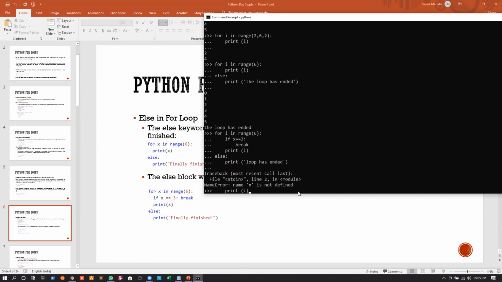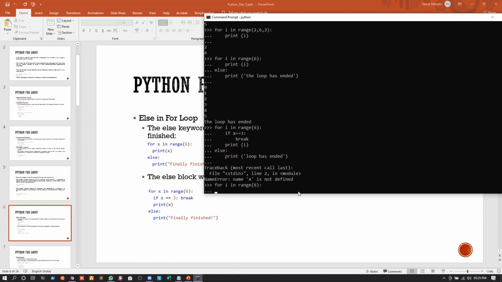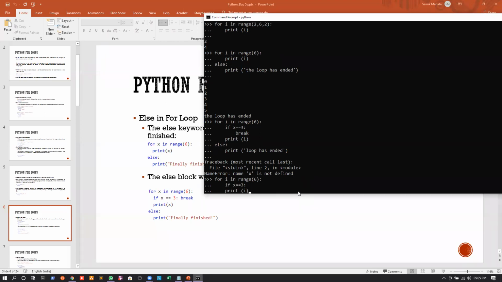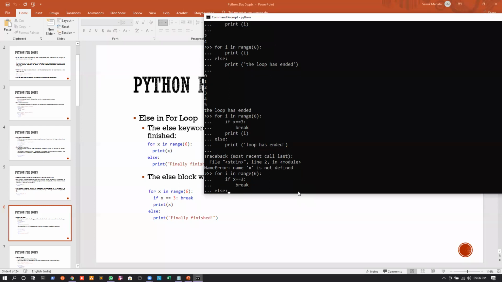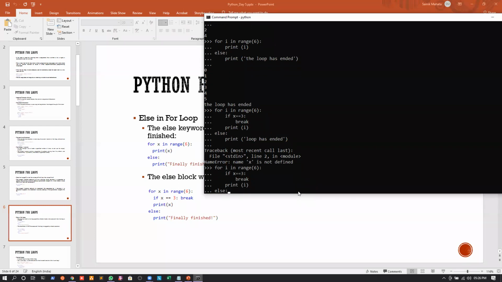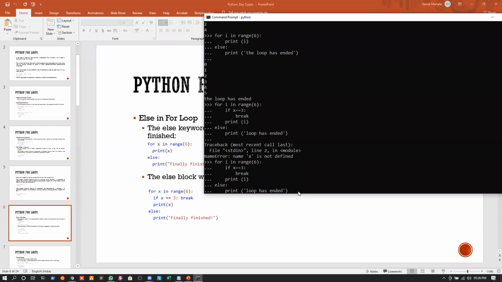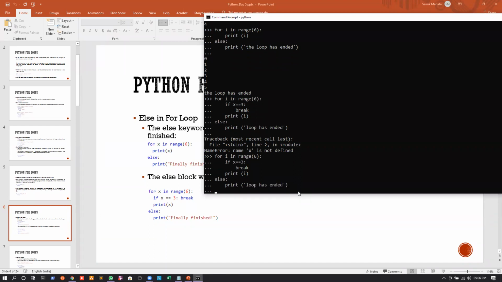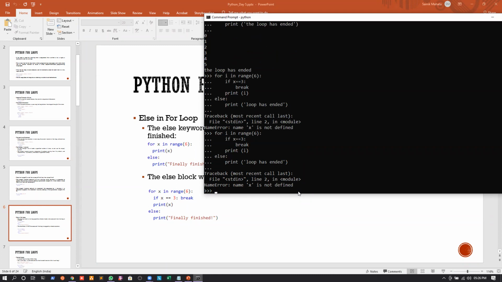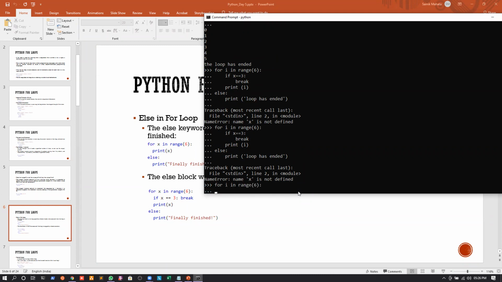Okay, I made a mistake. This should be i, so this should be break, else it should be printing i, and lastly there will be an else statement where we should print loop has ended. Okay, where did I use x? Okay, my goodness, very sorry students, just a second. This should be i.